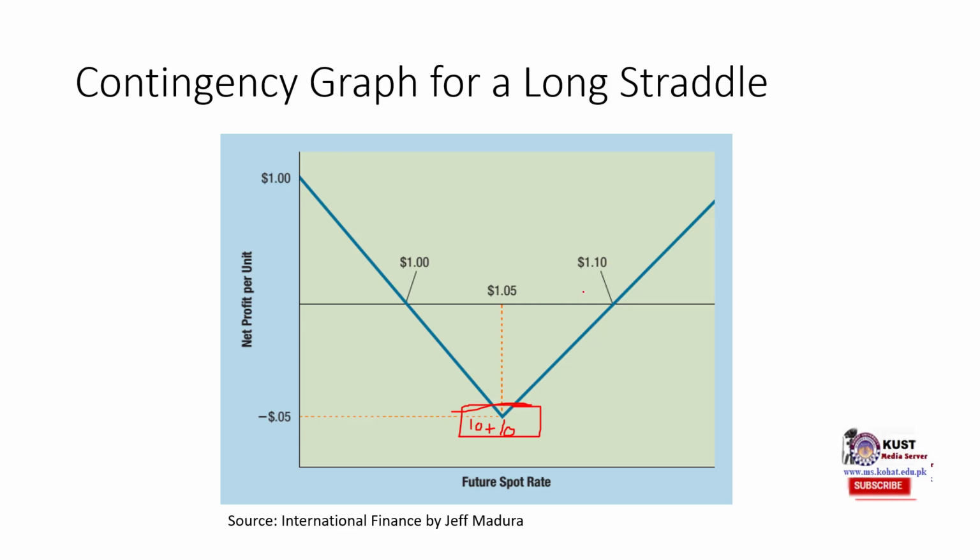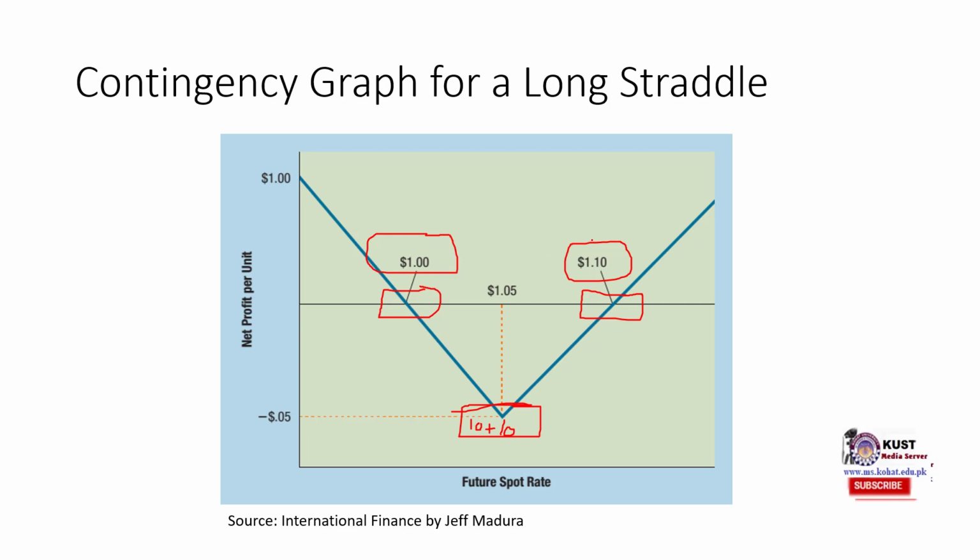Again, we would have two break-evens. This would be our upper break-even, where the profit or loss would become 0, and this would be the lower break-even. So we would have two different prices. In previous strategies, we only had a single price. When the future spot price reached that specific price, then we would have a 0 profit or loss. But in case of straddle and strangle, we would have two different break-evens.